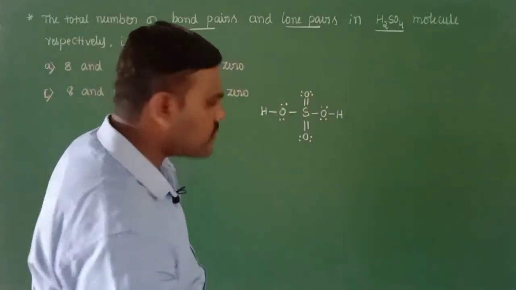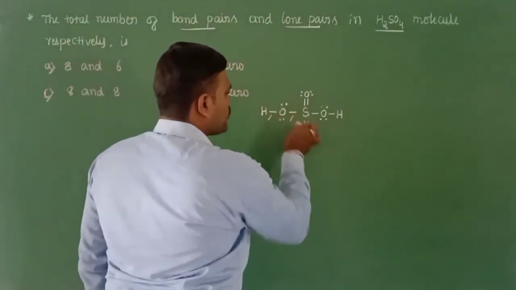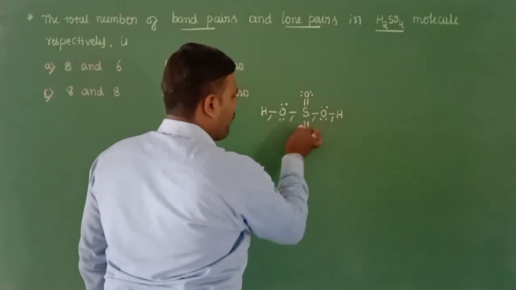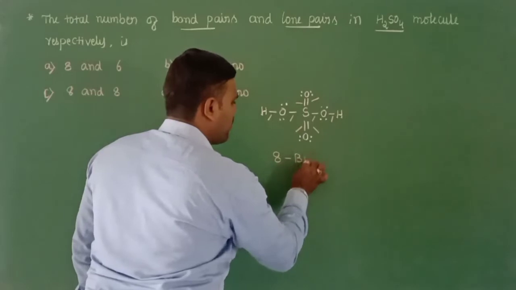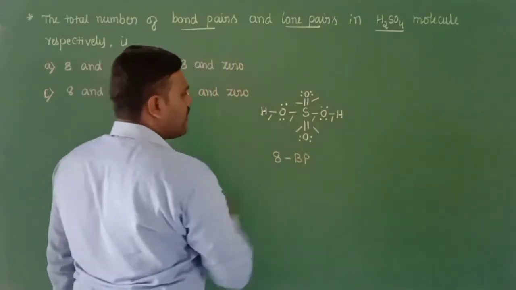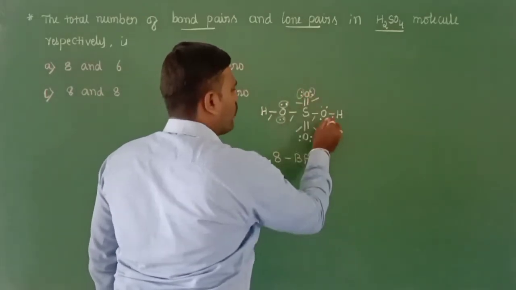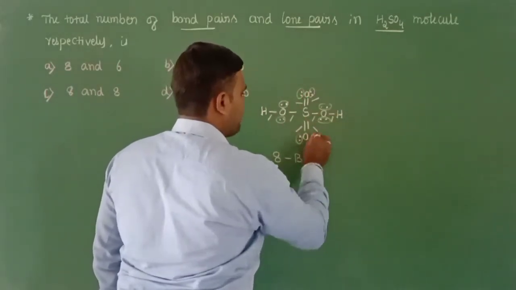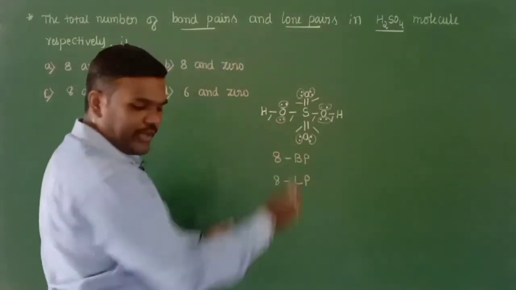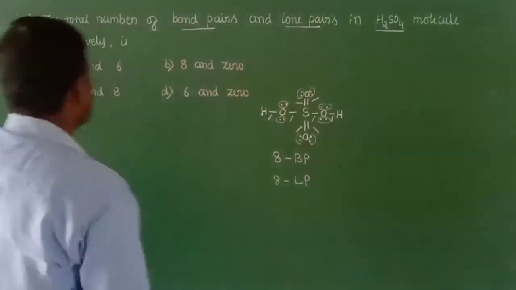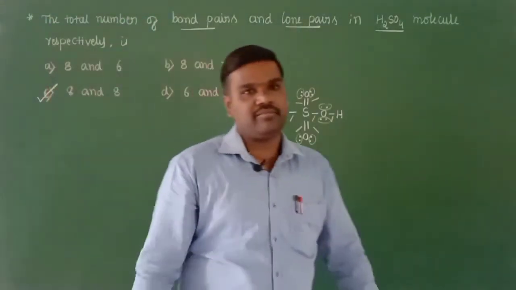Now let us start counting the number of bond pairs and lone pairs. So here you have 1, 2, 3, 4, 5, 6, 7, 8. So we are having 8 bond pairs of electrons, and the number of lone pairs are 1, 2, 3, 4, 5, 6, 7, 8. So we are having 8 lone pairs. So the answer for the question is 8 and 8. The right answer is option C.